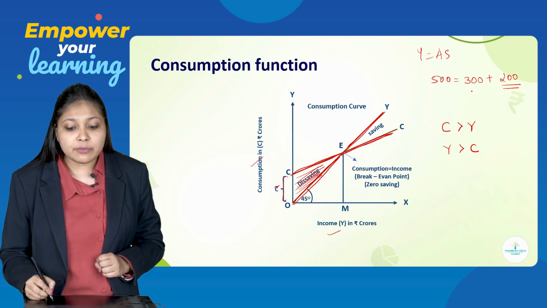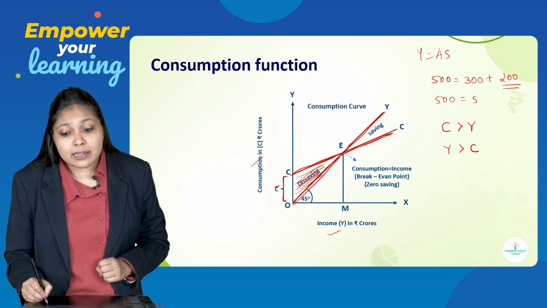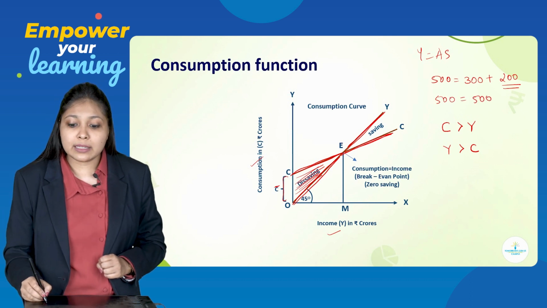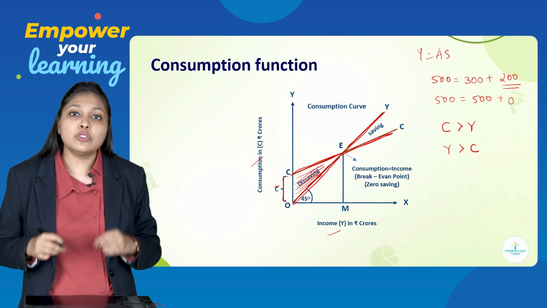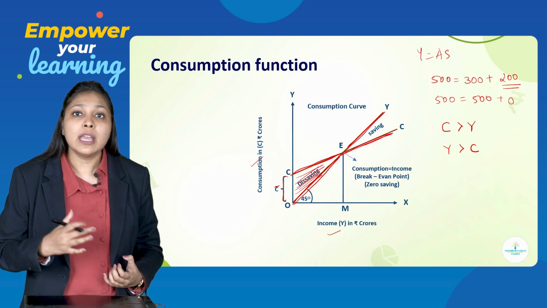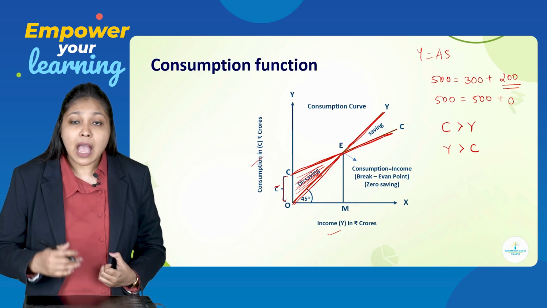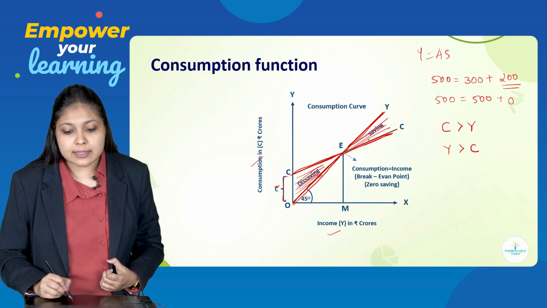On the other hand, in the first situation, if your income is 500 and you are using your entire income, then there will be no savings, zero savings. So the point before the break-even point is the part of dis-saving. After the break-even point, people are going to start saving money.